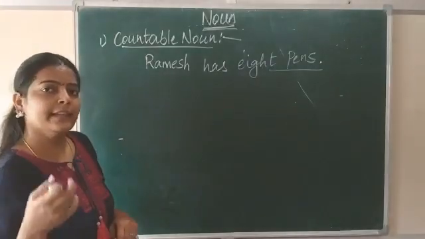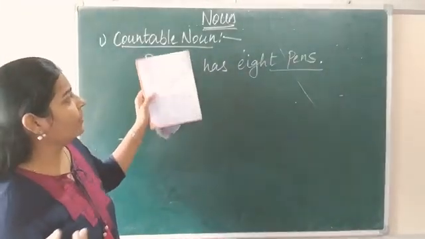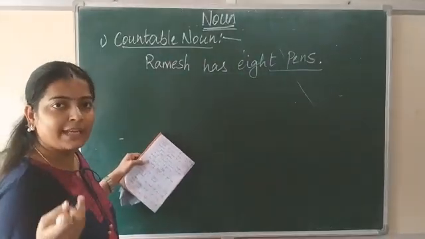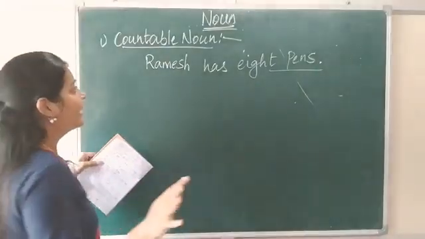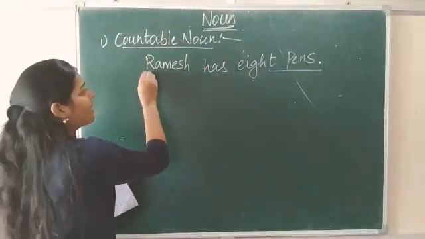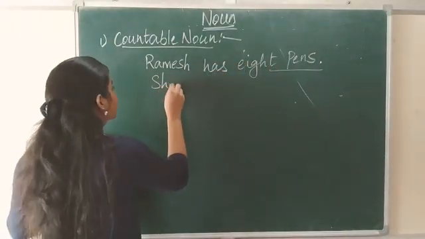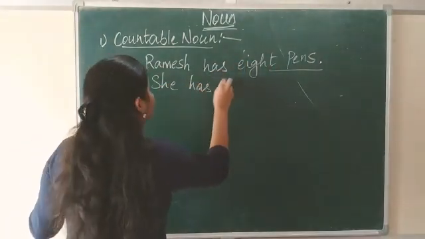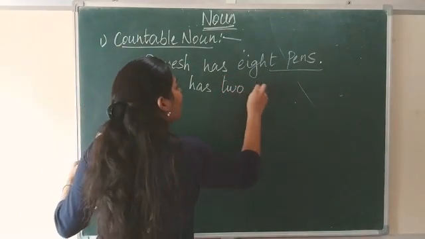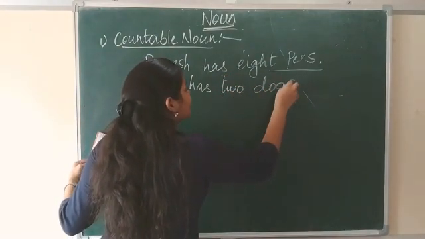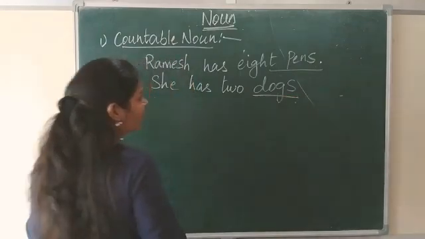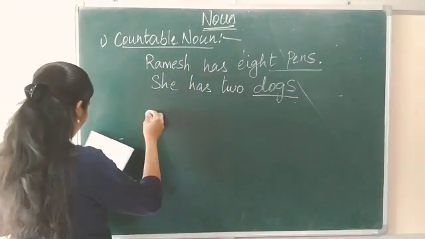Whether it's a person, animal or a thing, I already told you that it comes under noun. So Ramesh has 8 pens and she has 2 dogs. How many dogs does she have? She has 2 dogs. So that is a countable noun.